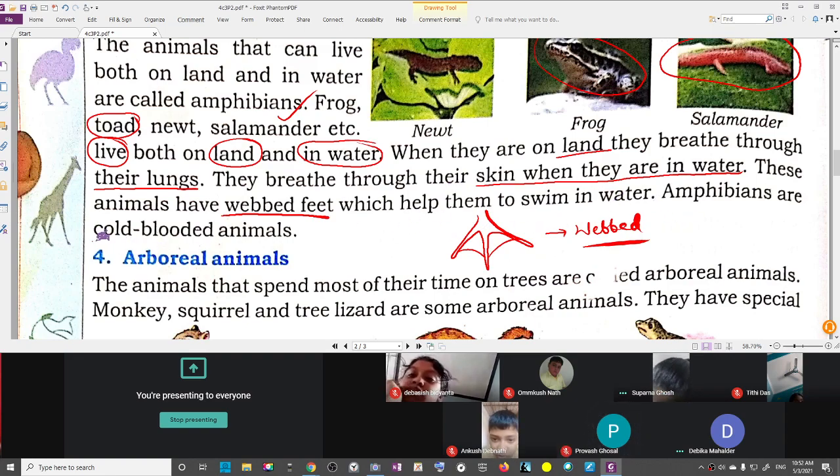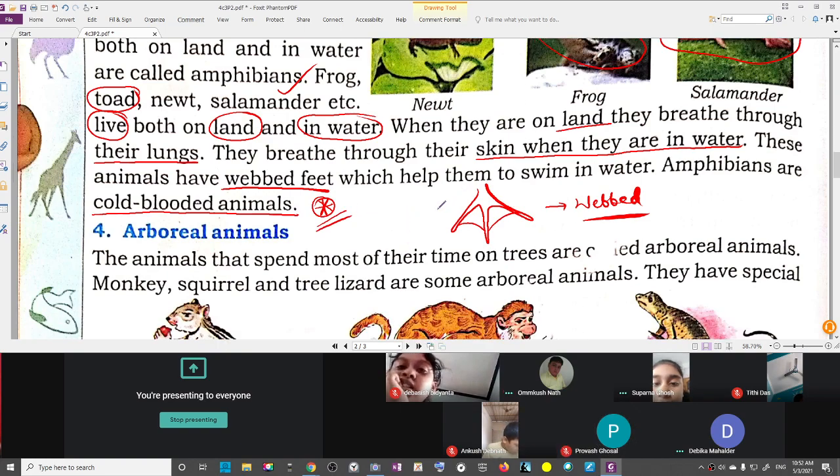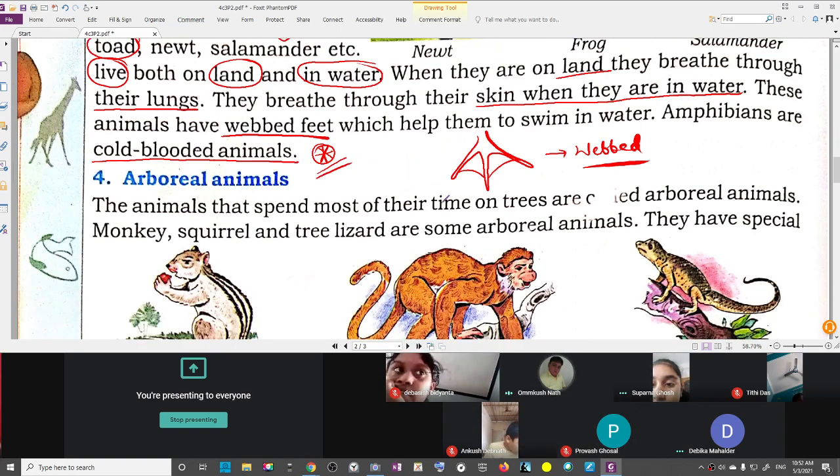Amphibians are cold-blooded animals. What are amphibians? Yes, they are cold-blooded animals. Okay. Cold-blooded animals.